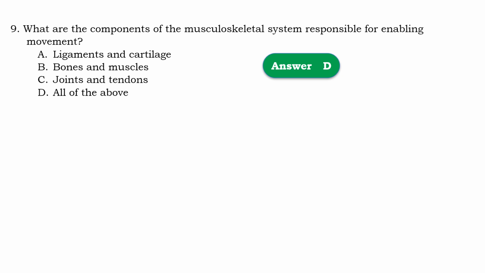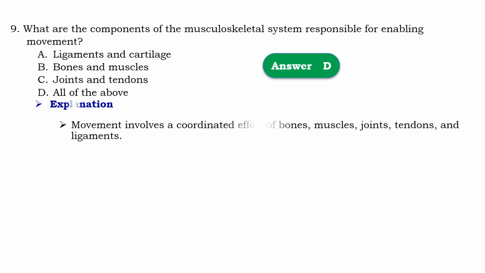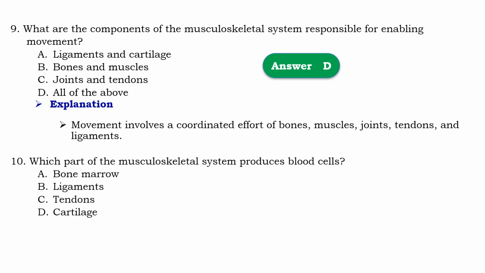All ligament, cartilage, bones, muscles, joint, and tendons, all are what? All are enabling the movement. Means that movement involves the coordination of part of bones, muscle, joints, tendons, and the ligaments.